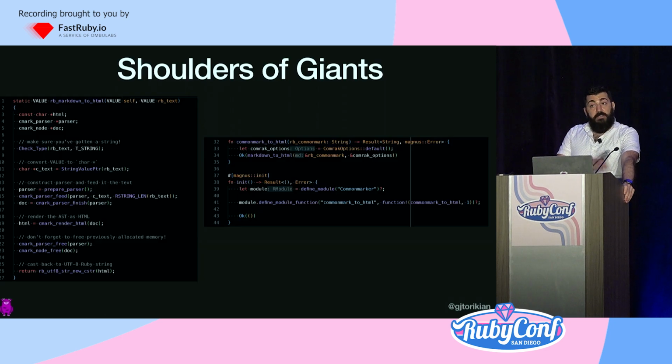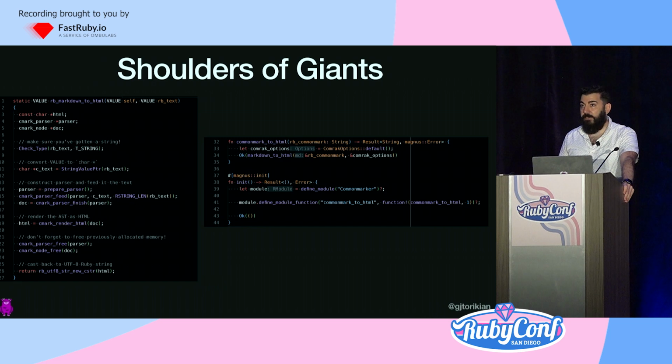And just to bring it back to the very, very beginning, this is more or less what a Rust-backed Ruby gem that converts CommonMark now looks like. A lot of the language integration works because Rust, Magnus, and the deployment integrations were all built on top of existing C avenues for integration. So again, a lot of people spent a lot of time getting C extensions working for Ruby. Rust just came in and can build on top of those principles just as easily.